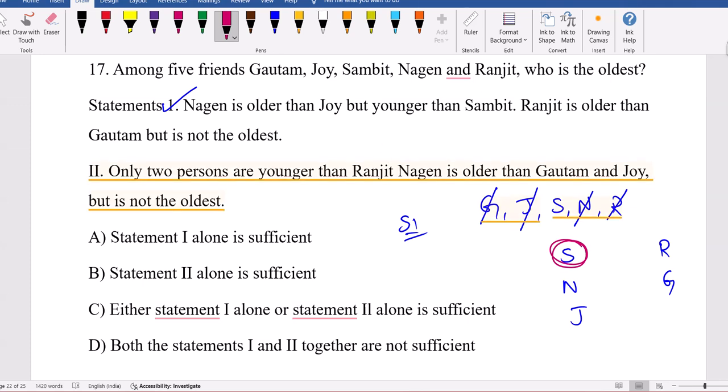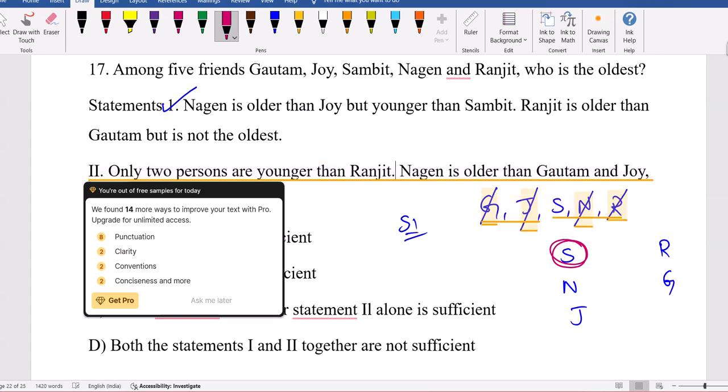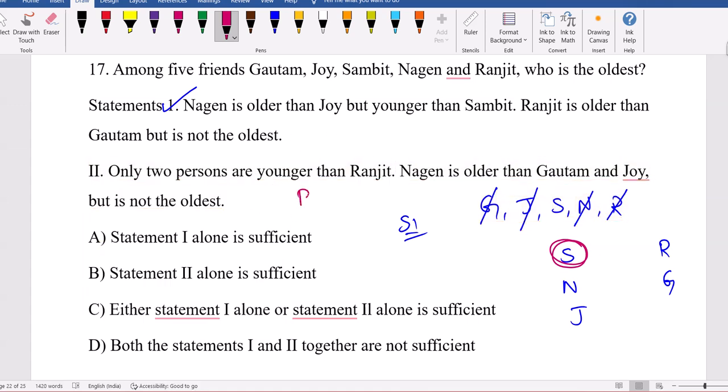Only 2 persons are younger than Ranjit. So below Ranjit, 2 persons are there. Nagin is older than Gautam and Joy, but is not the oldest. I think here I cannot decide. Nagin is older than Gautam and Joy. Okay, Nagin is not the oldest. Fine, so Nagin will come here.